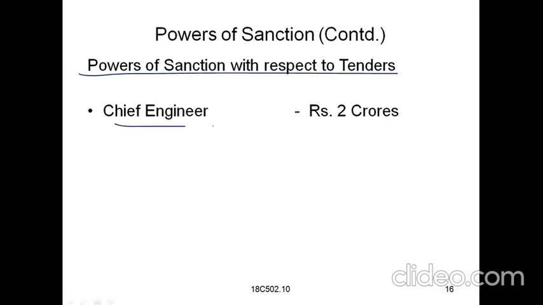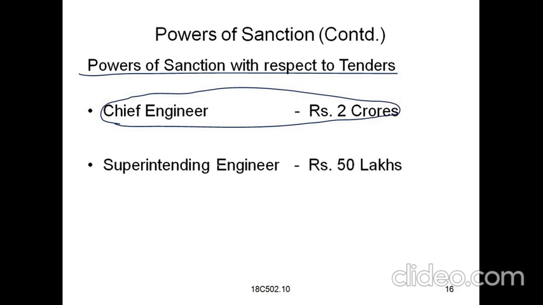And these are the powers of sanction with respect to tenders. With respect to tenders, the chief engineer has 2 crores. He can draft the tenders up to a 2 crore project.